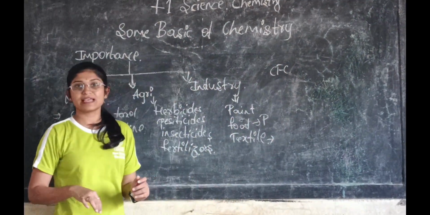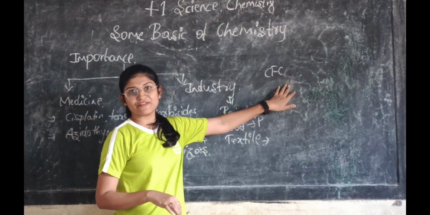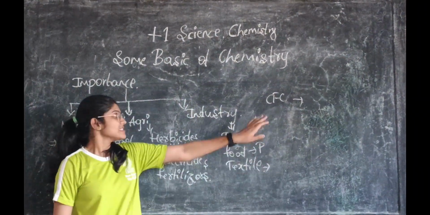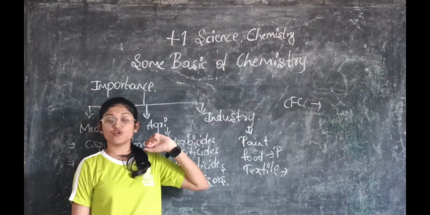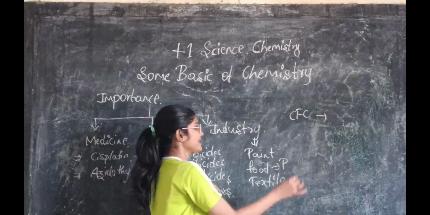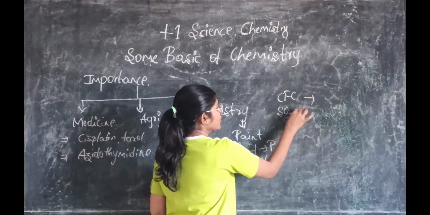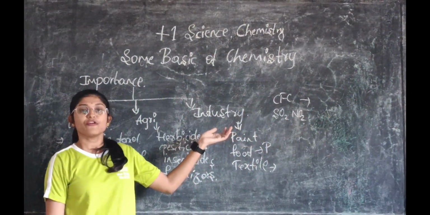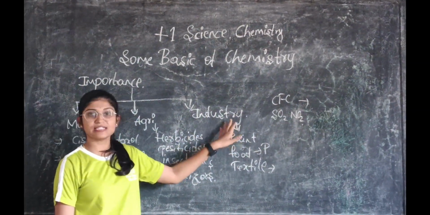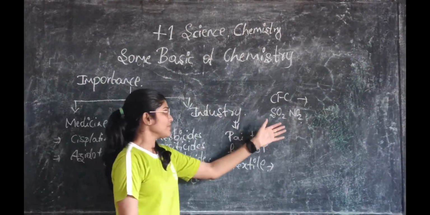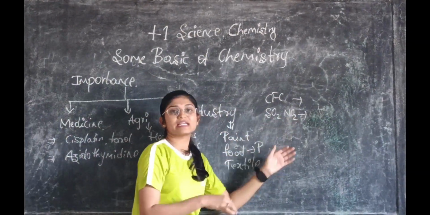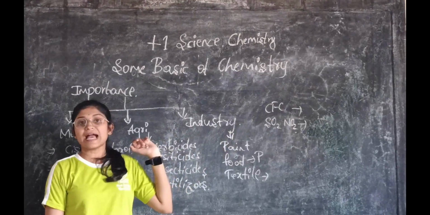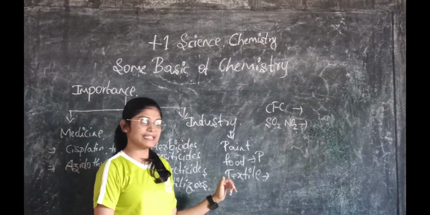Okay, example: CFC gas, chlorofluorocarbon, which is present in refrigerators. This causes ozone layer depletion. And next, SO2 and NO2. The gases SO2 and NO2, which are released from the industries, are harmful for air pollution. It causes air pollution, and it is also a cause of acid rain.